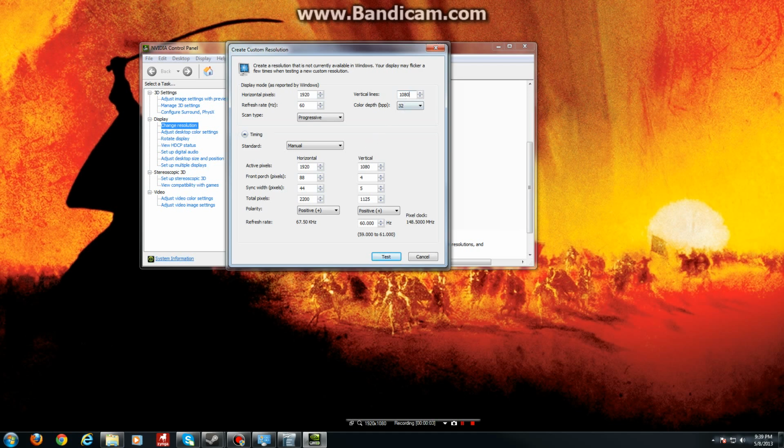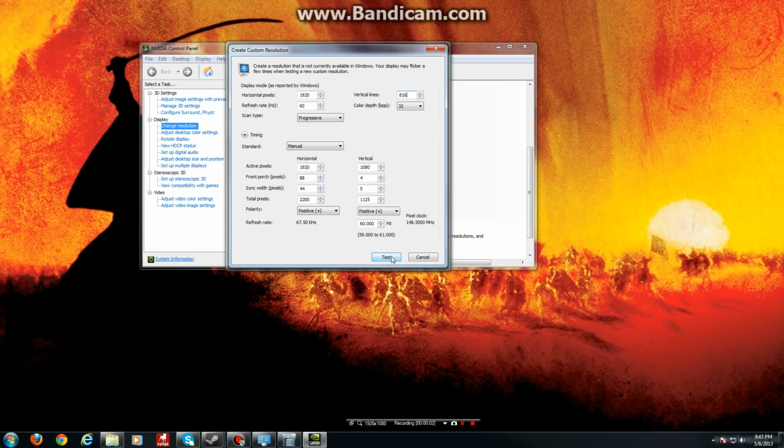Next, go to vertical lines. Select the resolution that you wish to output vertically. In this case, for the 2.35:1 image, we will select 816. Now, you should keep the timings at around a multiple of 8, as I've selected 816, since this will allow it to have the most reliable signal and timings with the least amount of errors.